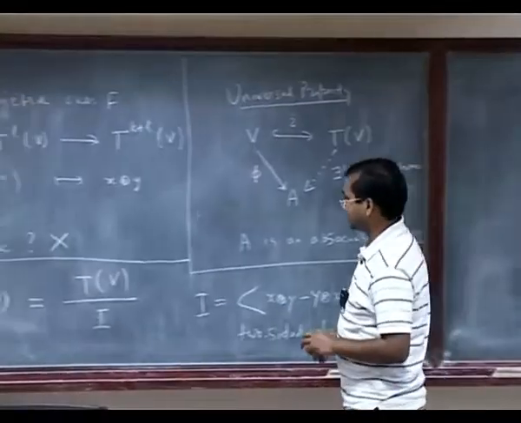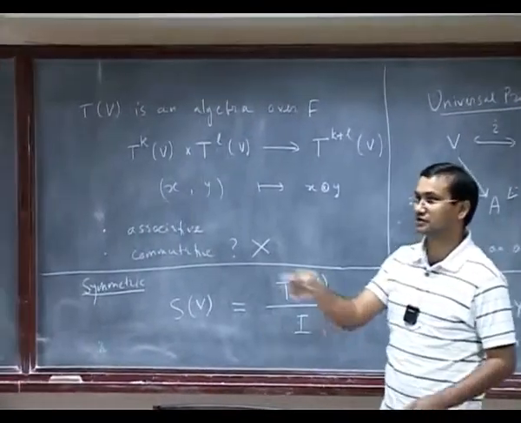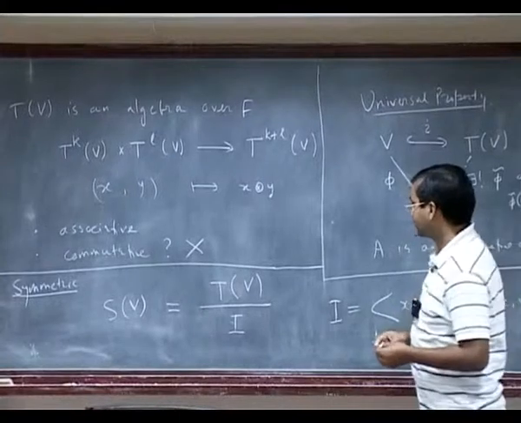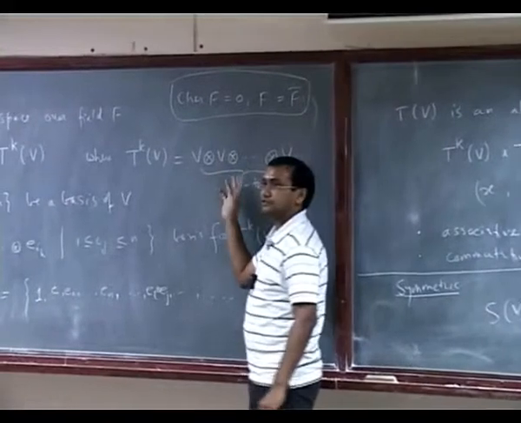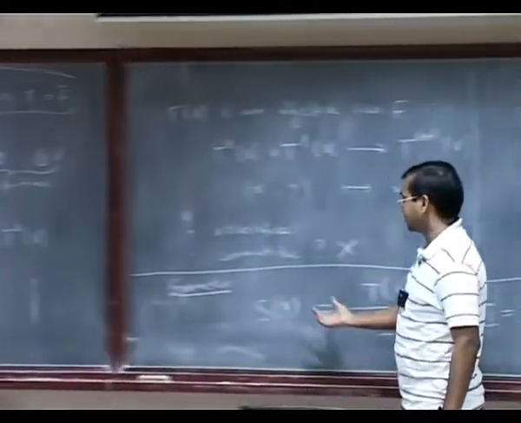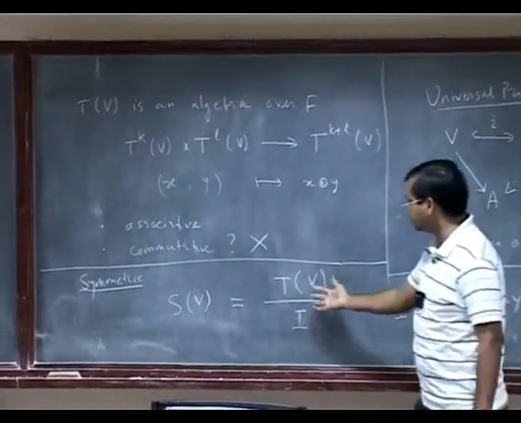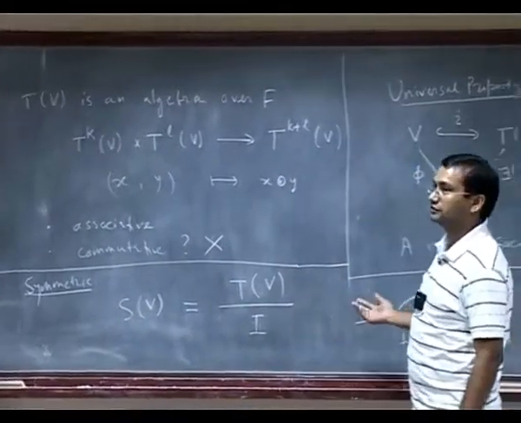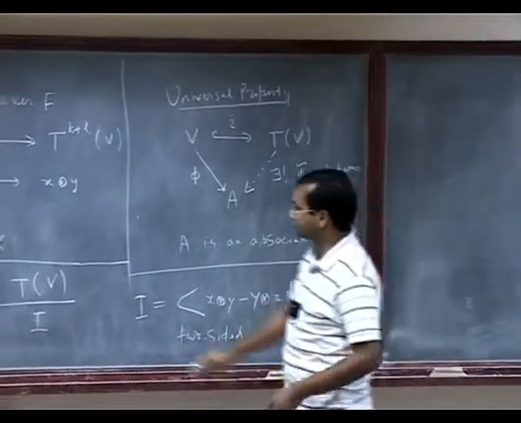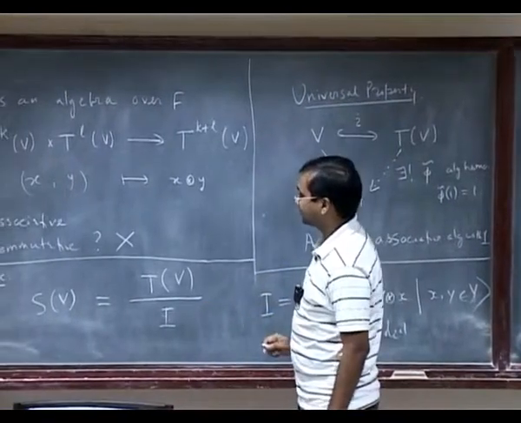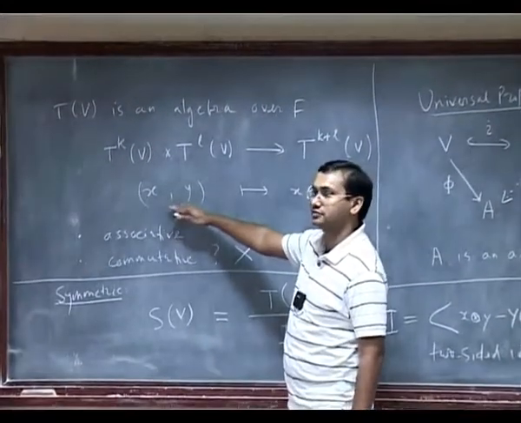And one can do more. Maybe this will be an exercise for us. I think this is one of the last exercises in the tutorial sheet given. So one can actually do it for each TkV. You can define what the symmetric elements are and go modulo certain subspaces, not ideals, now it will be just a vector subspace, and then you will get this again as a direct sum of some SkV. One can write down a universal property for this. So this is again an algebra because the product will be induced from this product.